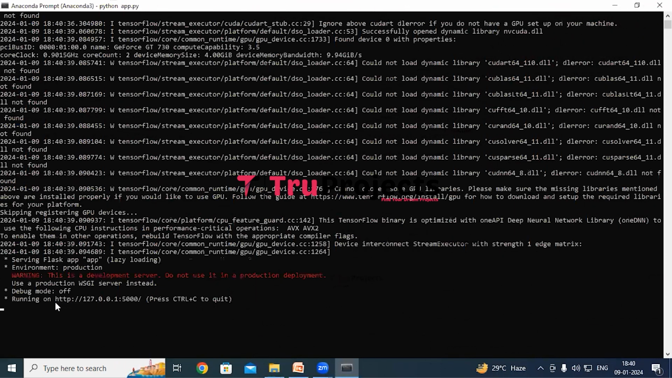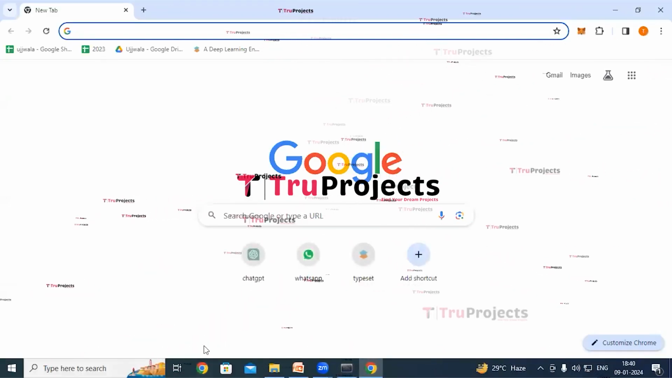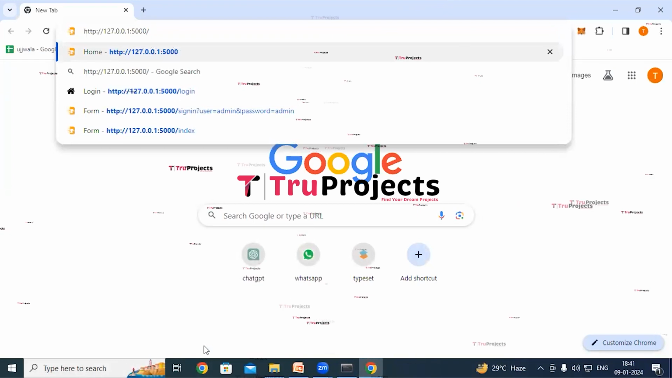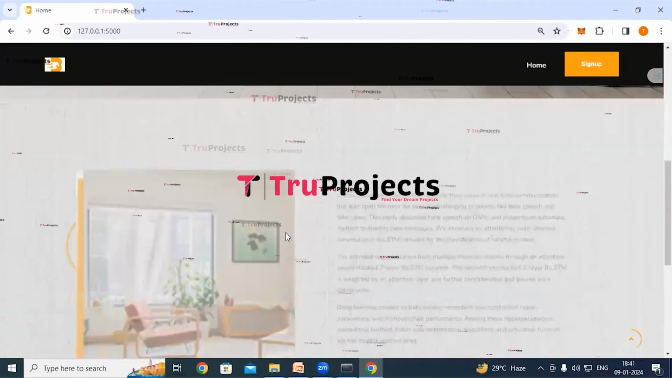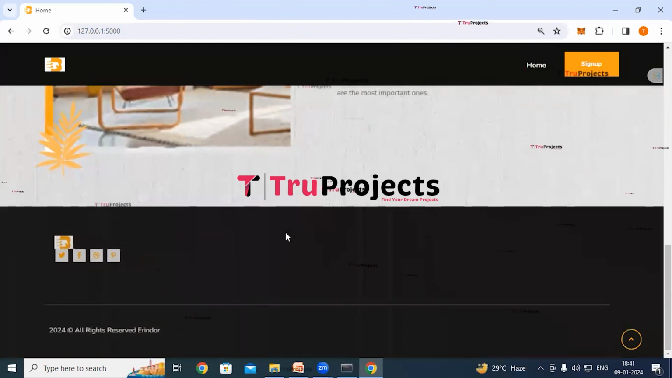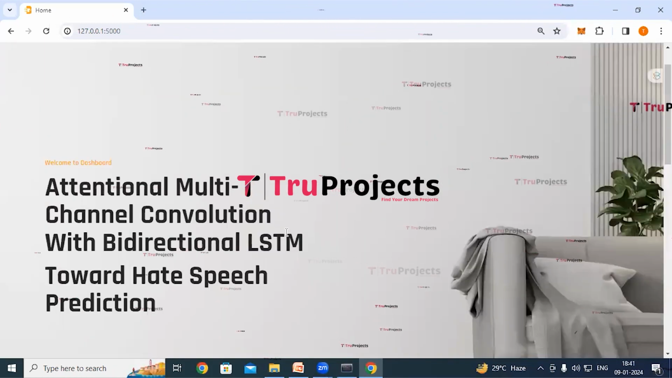I'm copying it and paste it into any web browser. I prefer Chrome. After pasting it, hit the enter button. So the home page of the project has been displayed in the browser. This is the front end built using Flask framework.